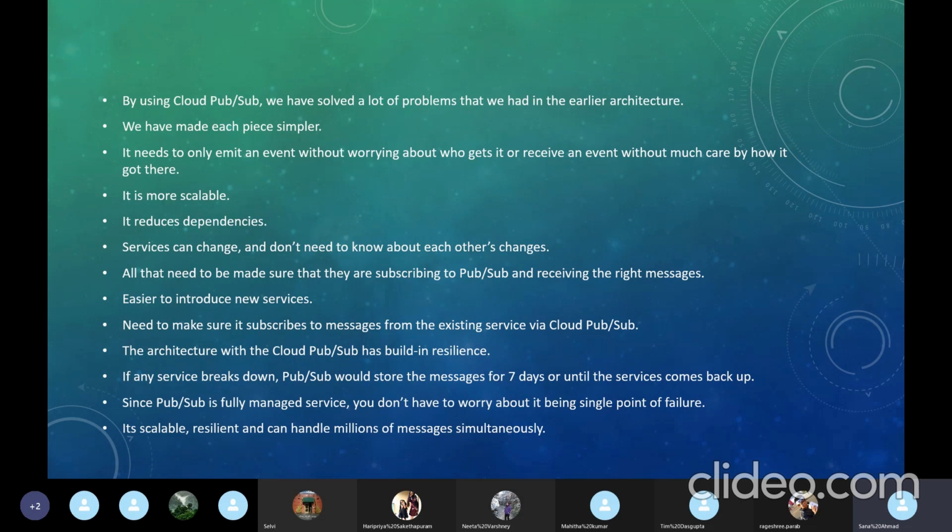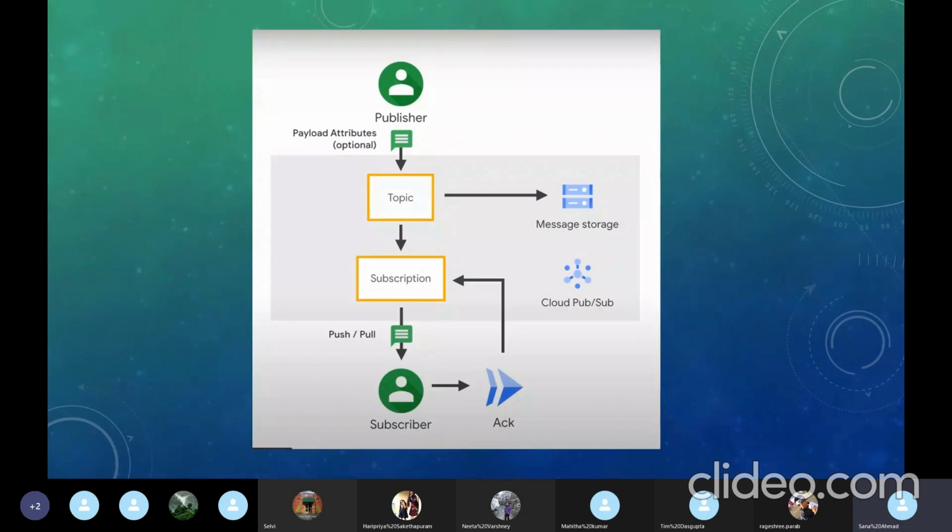What are we seeing in this? PubSub is always going to be between the publisher and the subscriber. The important thing here is the topic where the messages are sent. All the messages will remain in the topic, and the subscription part is where all the subscribers need to be configured.